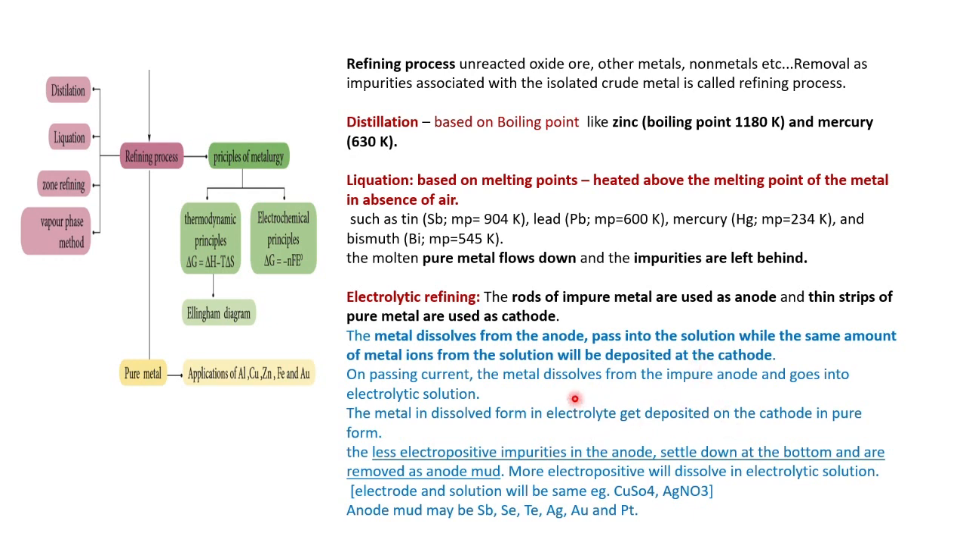There are two electrodes, the anode and the cathode. The anode will be a rod, the cathode will be a small strip, and the heavier, less electropositive impurities will settle down as anode mud. Usually these will be collected as inactive metals. Due to their d and f electrons, they will be less reactive and will be collected as the anode mud.